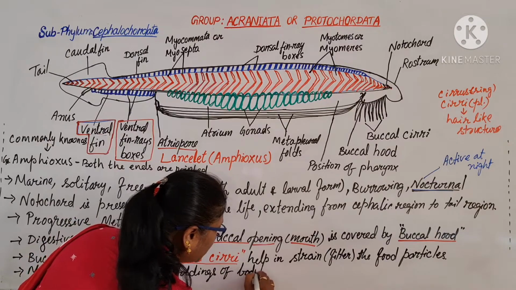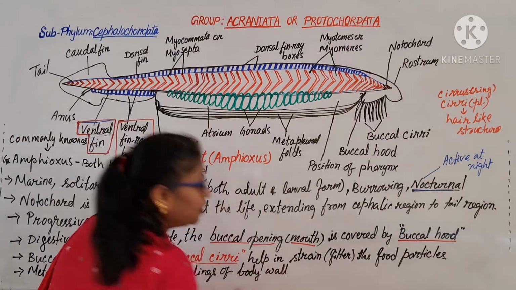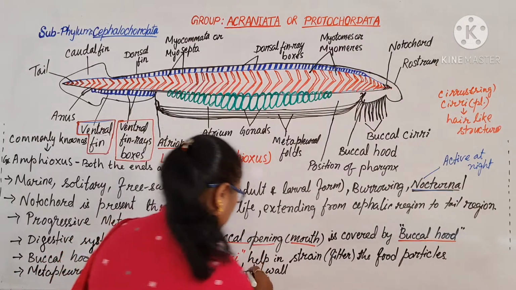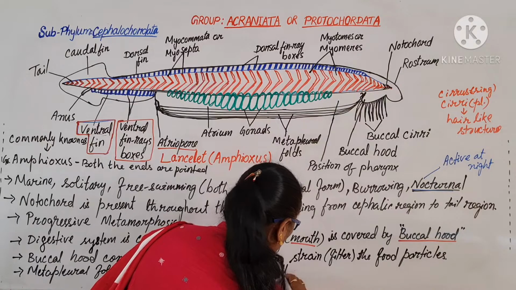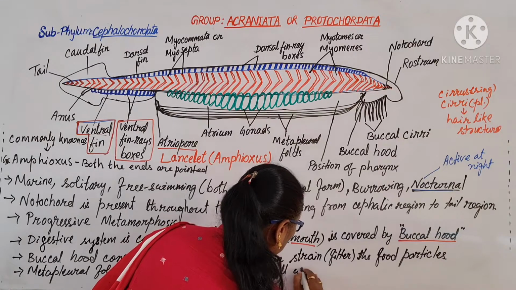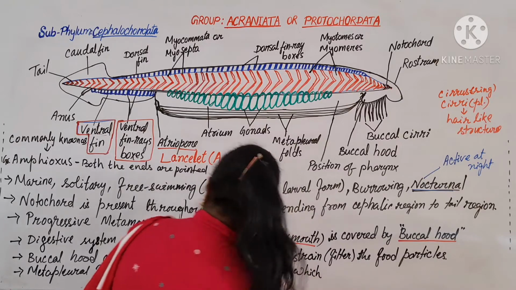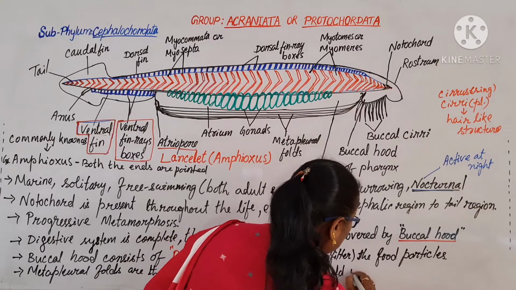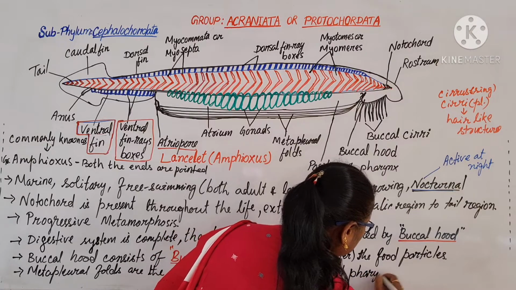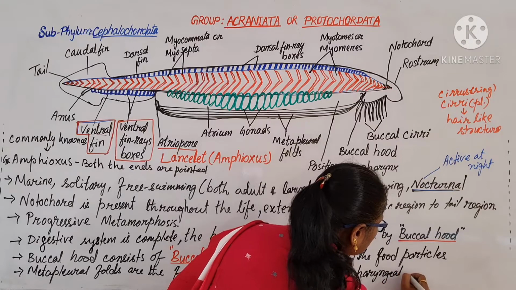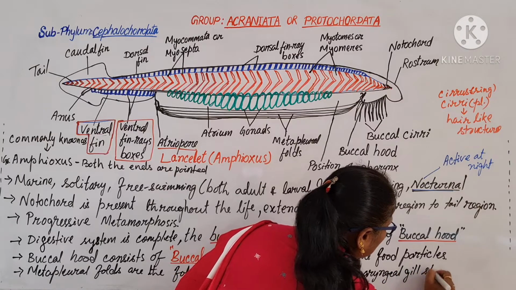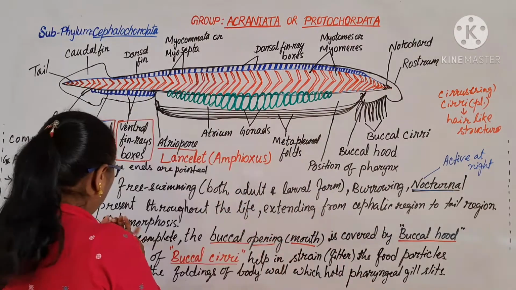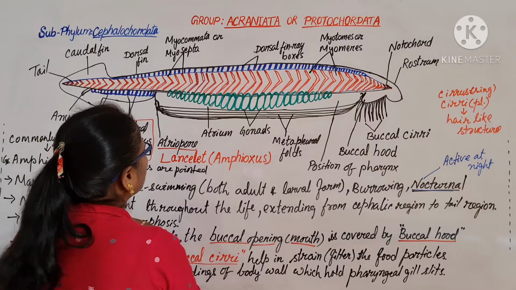The foldings of the body wall hold the pharyngeal gill slits. Hundreds of slits are present through which the water enters. Atrium means it is the body cavity.